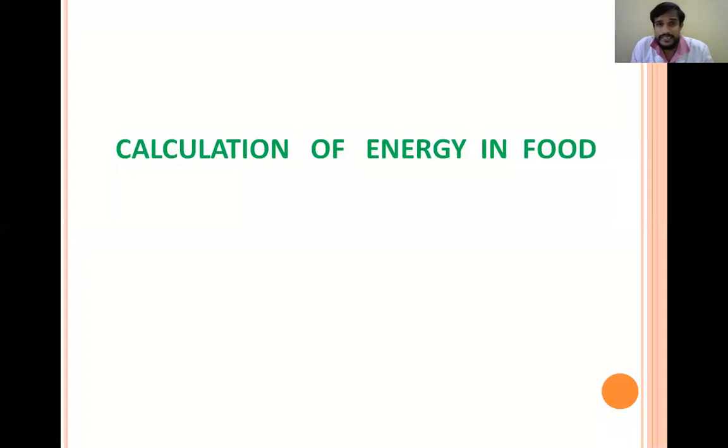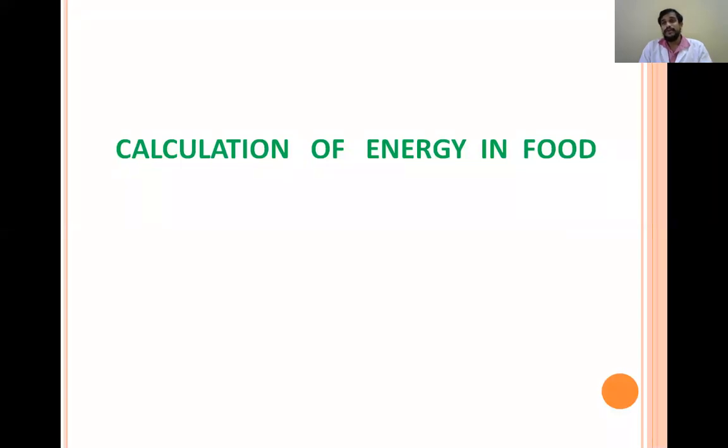Coming to the second part of the class, calculation of energy in the food. Why is it necessary to calculate the energy in the food? To maintain good health and good weight, there should be a balance between the energy intake and energy expenditure in the body.